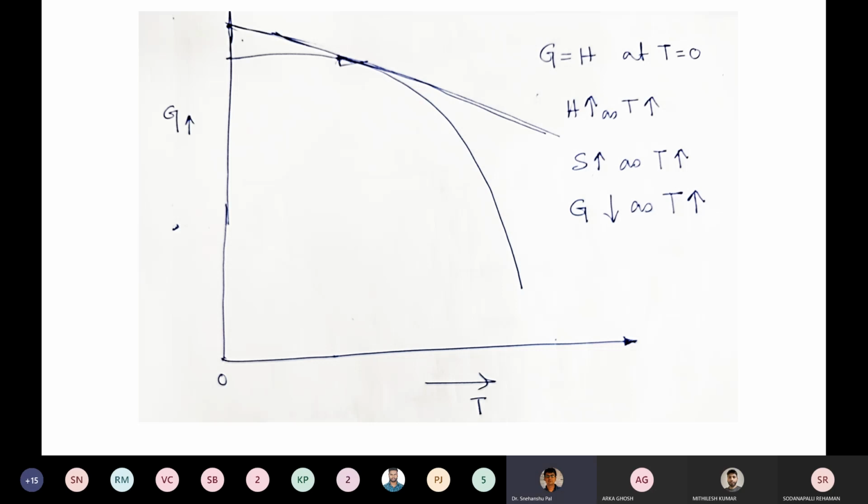But our aim here is to see the plot. If we take a tangent at any point of the plot and it meets the G axis, that is the y-axis, at absolute zero line, that point tells that at that particular temperature, it is the contribution of enthalpy. So in this way, from the G versus absolute temperature plot, you can determine the enthalpy.